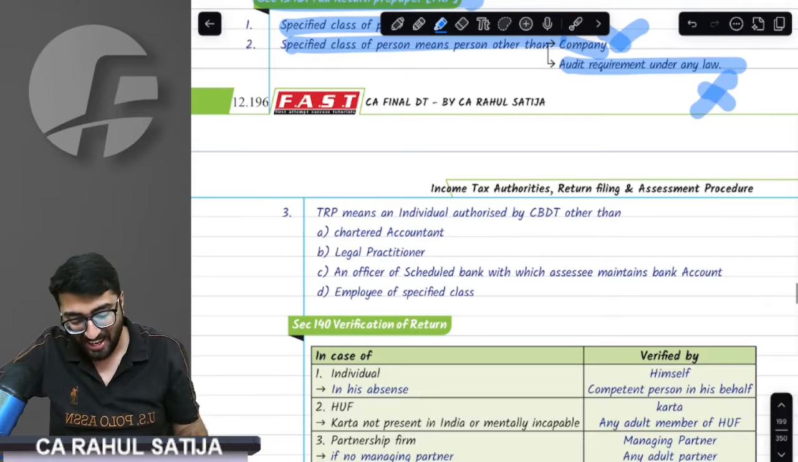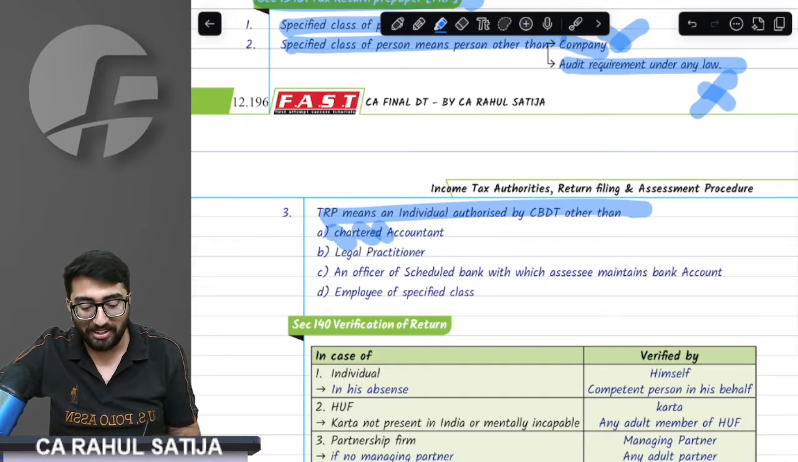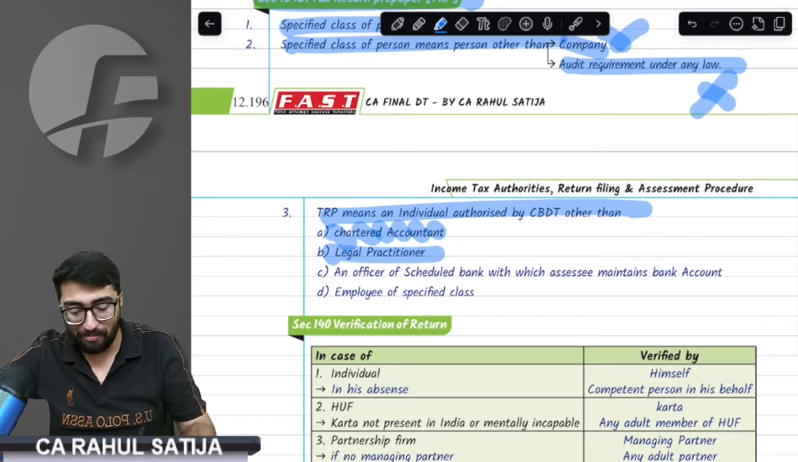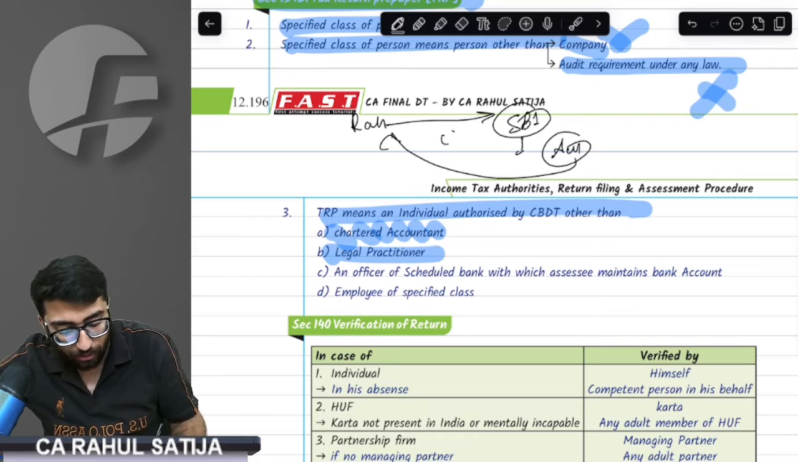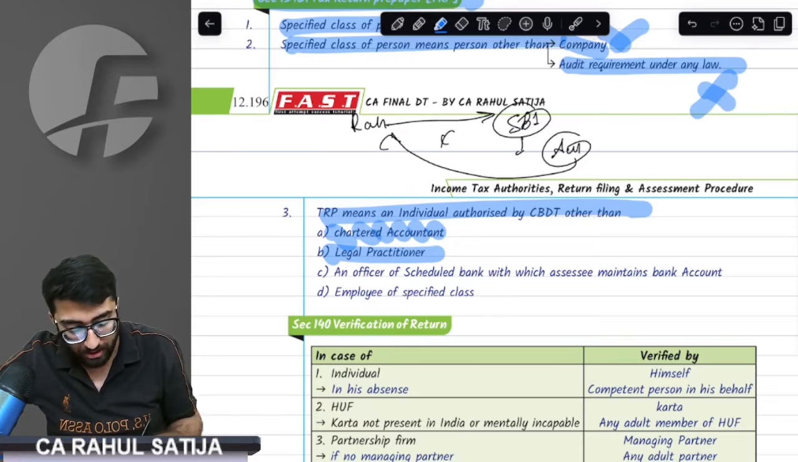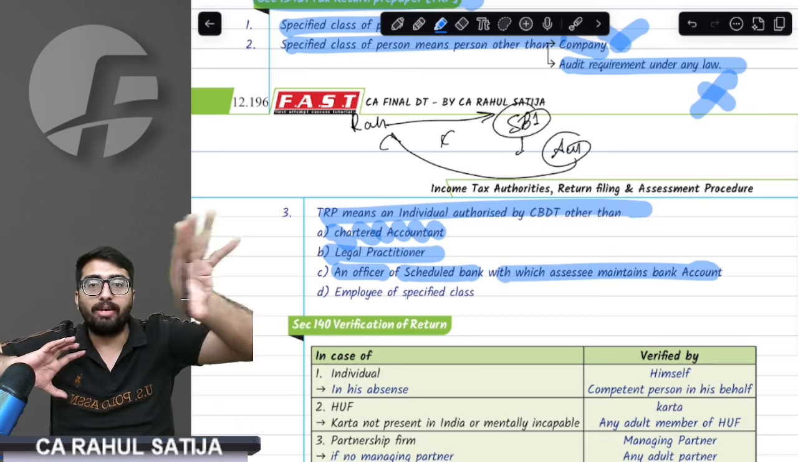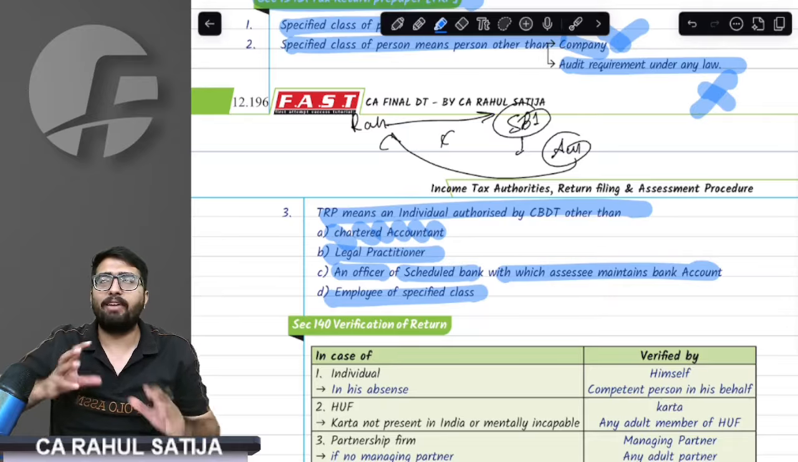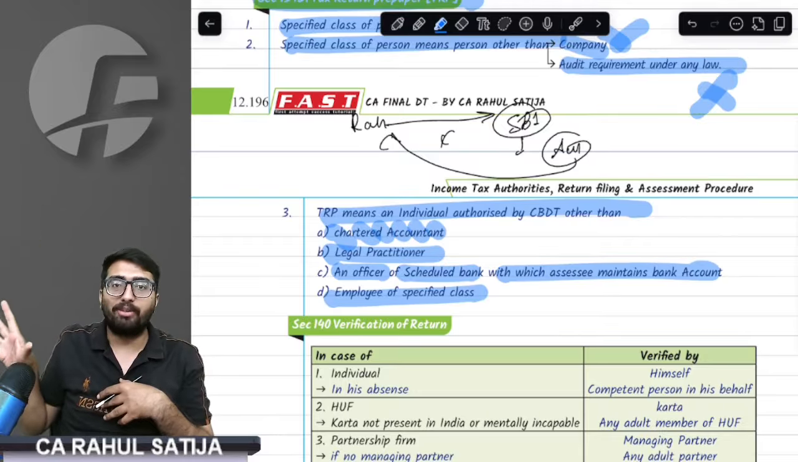Now, who can become a TRP? The provision says anybody can become a TRP, provided he is not a chartered accountant or a legal practitioner. For example, Rahul has a bank account at SBI. Then an officer of a scheduled bank with which the assessee maintains the account cannot become a TRP for me. So if I have an account with SBI, SBI's officer cannot become a TRP for me. An employee of the specified person also cannot: if I am employed by my owner, I cannot become the TRP for my employer.